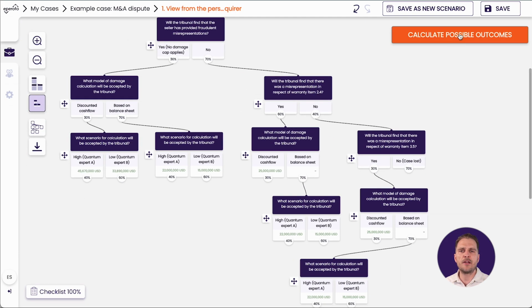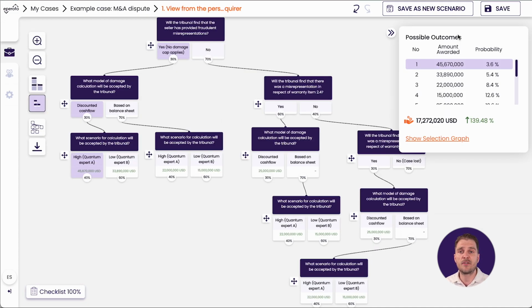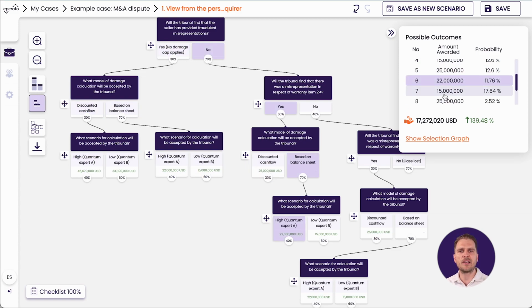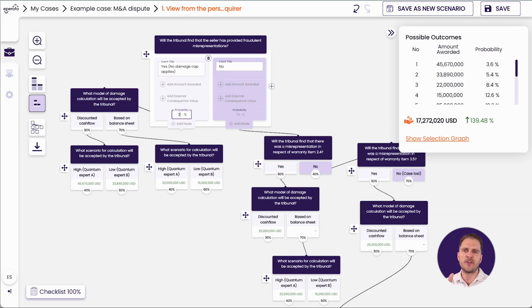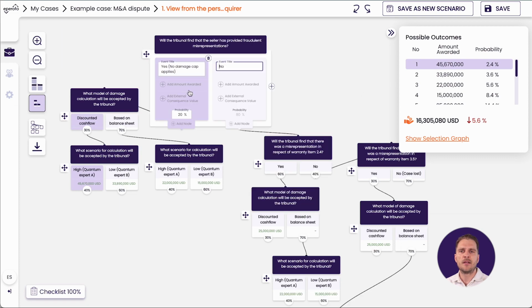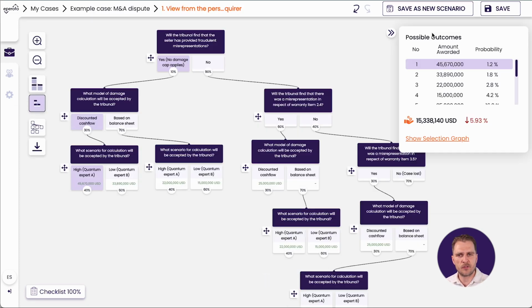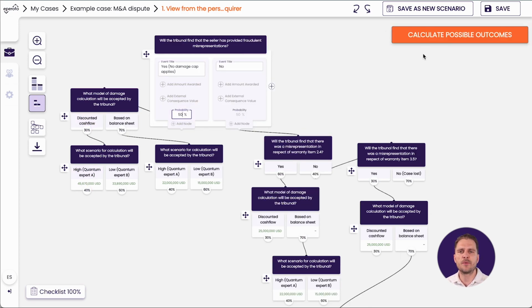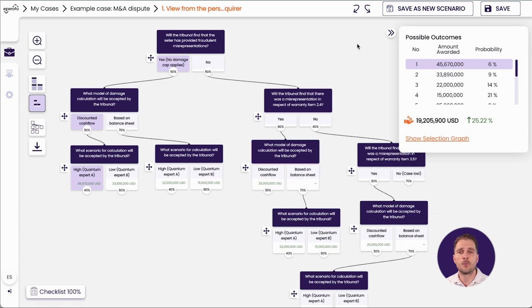So we made a rough model of the case, and we can see that the probability weighted value of the claim itself is roughly 17 million. And we can play around with our claim model to see how the value is affected if we are more or less optimistic. Naturally, this model is only as good as the input provided. It contains uncertainties. But in all cases, we can only work with the information we have available now.